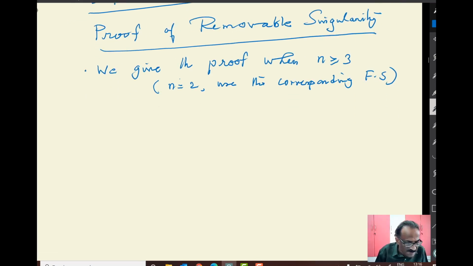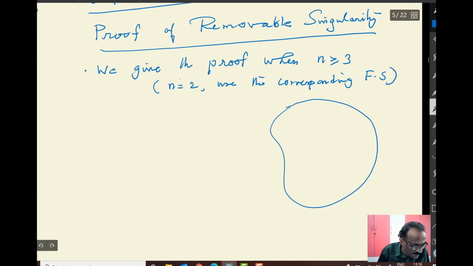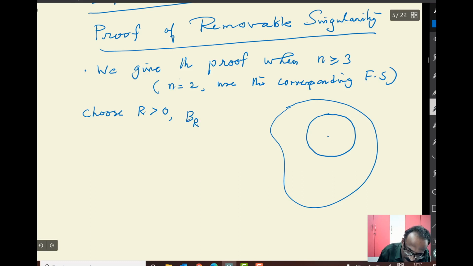Okay, so what do you do there? Let me start with that. You have a domain here, and you choose R positive and consider this ball, in such a way that the ball is a closed ball, so that it is compactly contained in omega. So this is your R, and this is your B_R, the ball of radius R.